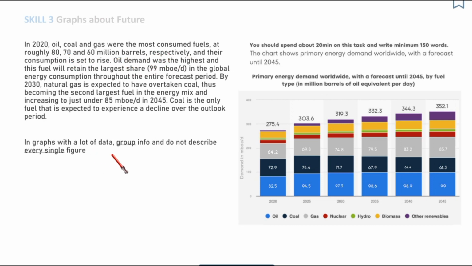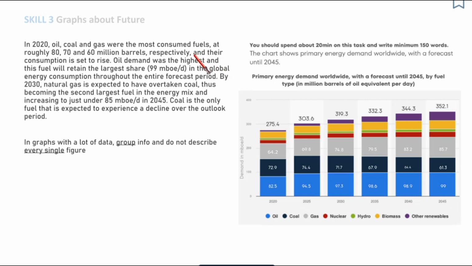I keep repeating that if there is a lot of data, a lot of information, a lot of numbers in a graph, of course you shouldn't describe every single figure, and instead you should try to group information. In this graph, we have a lot of numbers, and we will not mention every one of them. We will be grouping information.